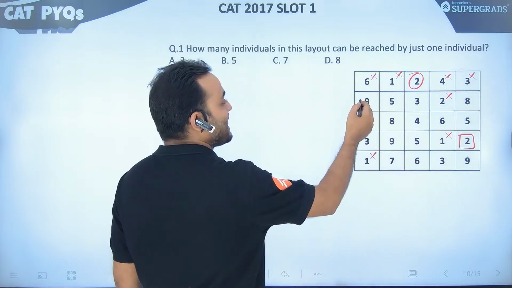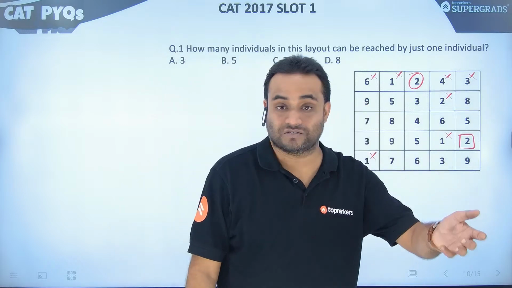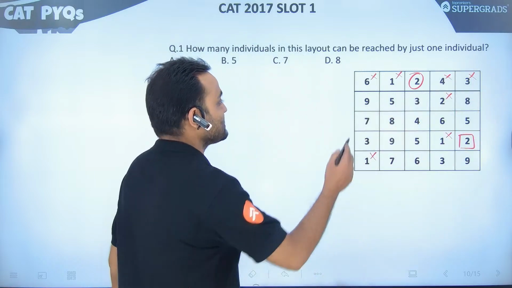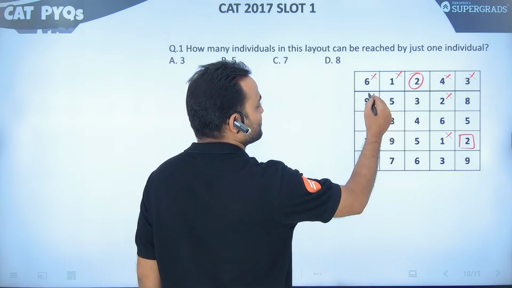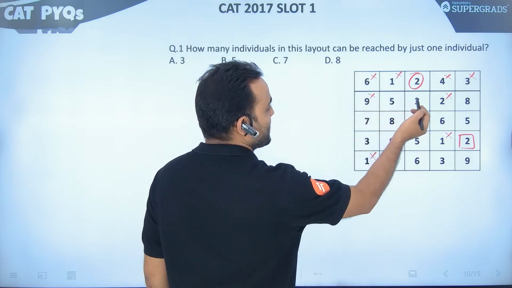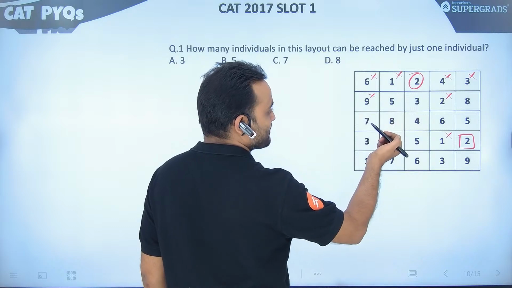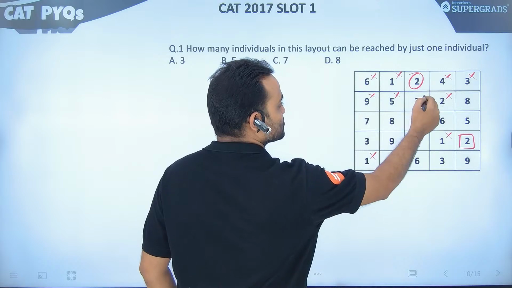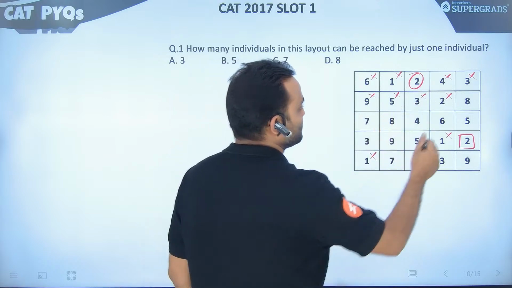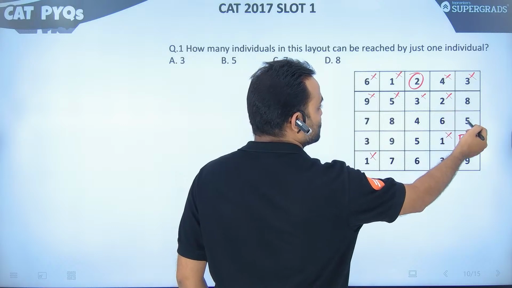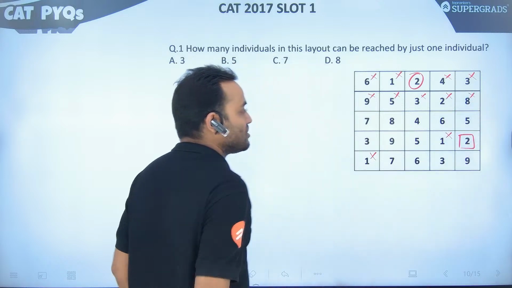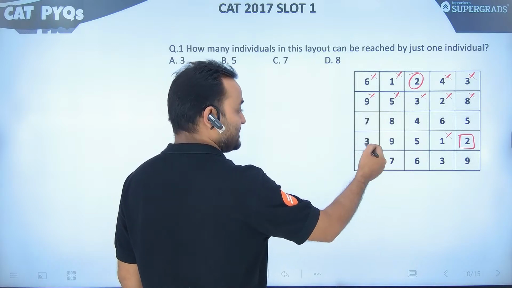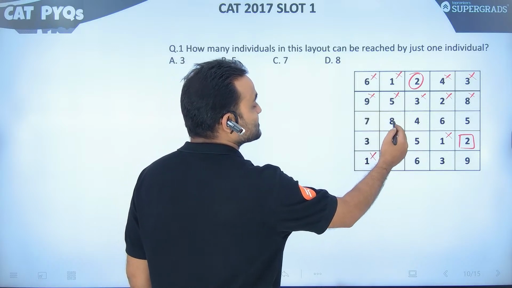So let's cross it. 9 is on the highest height, higher than any other. So what we can say, 9 can be reached by 5, it can be reached by 7, so let's not select it. 5, it can be reached by 3, it can be reached by 1. 3 can be reached by 2, this 2. So there are 2 individuals already. In case of 8, it can be reached by 2, can be reached by 5. So let's cross it. 7 cannot be reached by 9, cannot be reached by 3. Yeah, it can be reached by 3, but cannot be reached by 8.